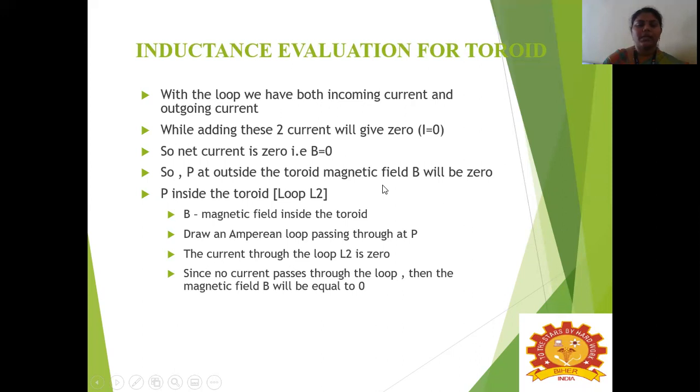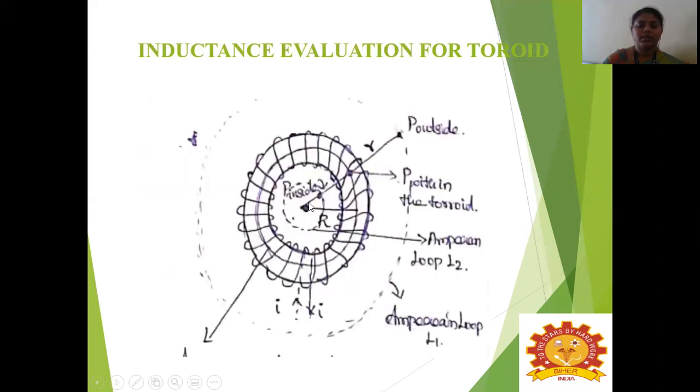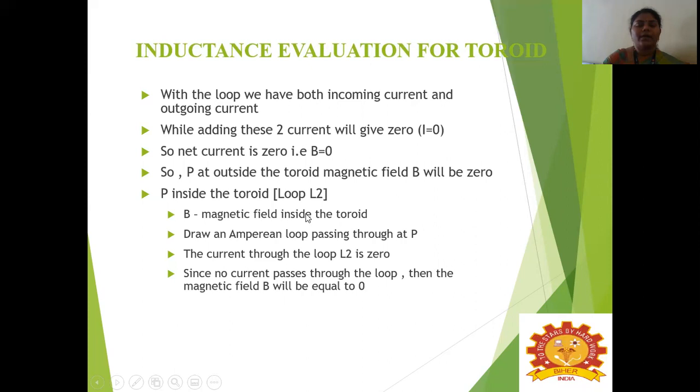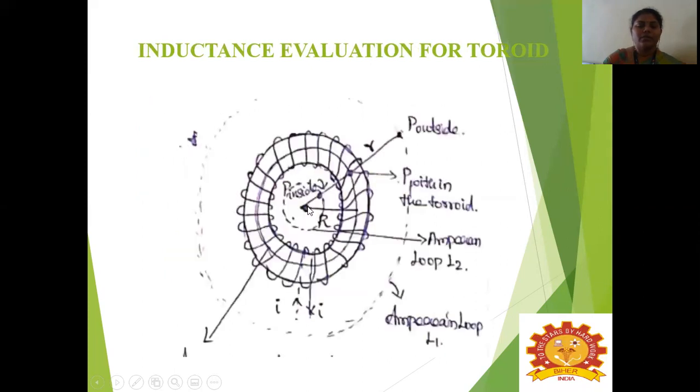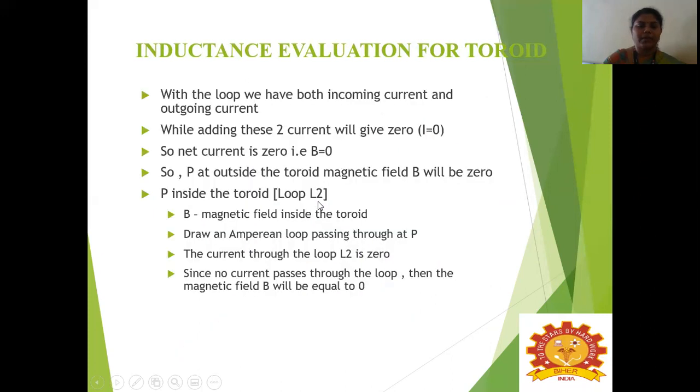Next we will consider the second point, that is P inside the toroid. For this we are going to calculate the magnetic field. So B is the magnetic field inside the toroid and this forms a loop L2. Again we have to draw a circle with the radius inside, and then cut it perpendicularly, and here we have to find out the magnetic field. So draw an Amperian loop passing through P. The current through the loop L2 is here also 0. So if there is no current passing through the loop, then the magnetic field will be equal to 0.